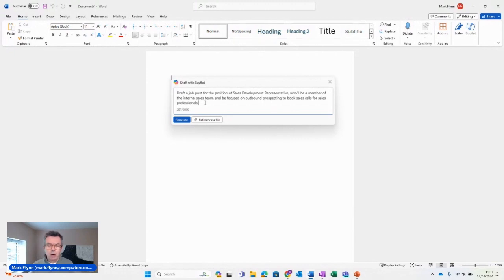Now, we talk about prompts, exactly the same language and exactly what we do in ChatGPT. We feed ChatGPT with prompts. Exactly the same occurs with Copilot. And here's the prompt. Draft a job post for the position of sales development rep. An SDR will be a member of the internal sales team and will be focused on outbound prospecting and booking meetings for our external sales professionals. So I'm going to click on the generate button.